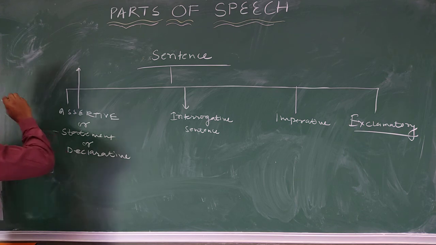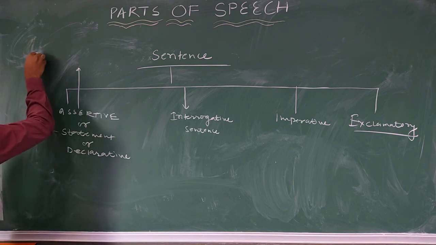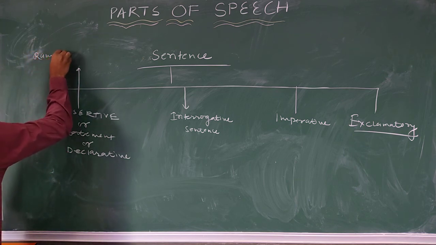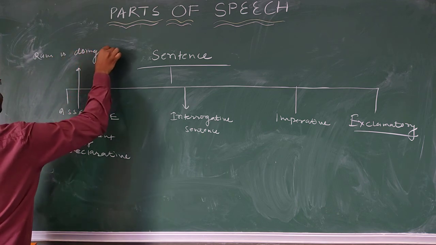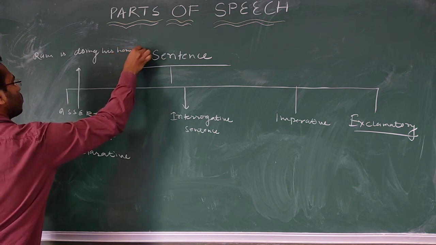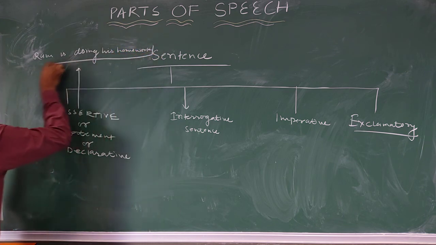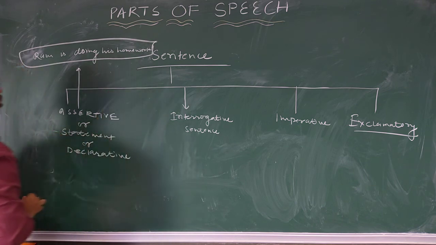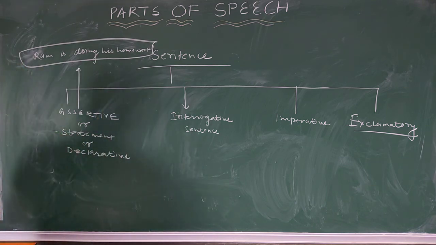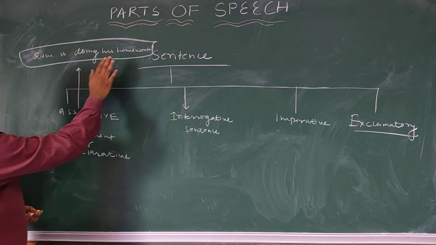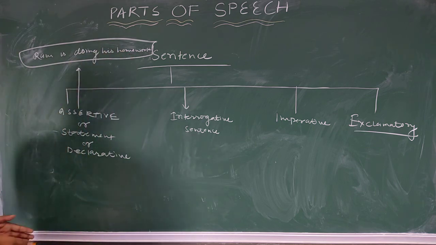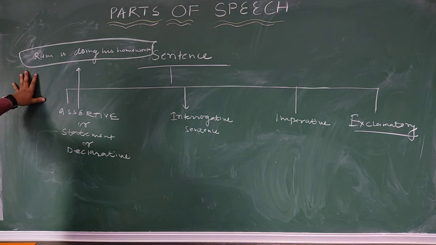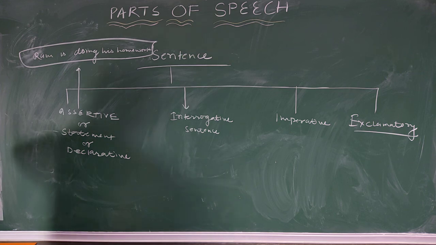Okay, let's say, Ram is doing his homework. I'm sorry if you cannot see this one. I wrote the sentence in a small size. Ram is doing his homework. Okay, I hope you are able to see.